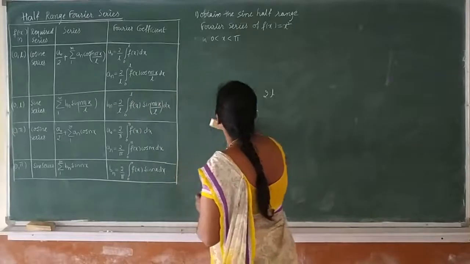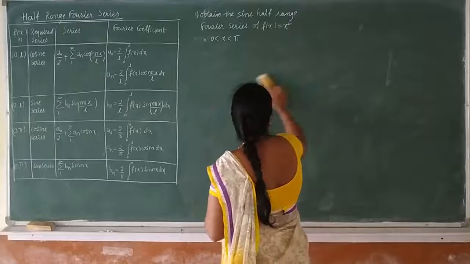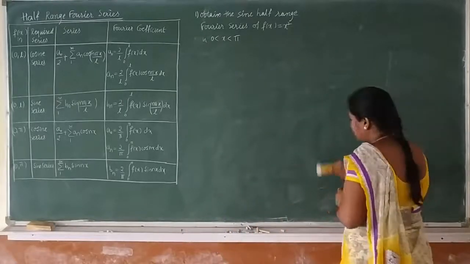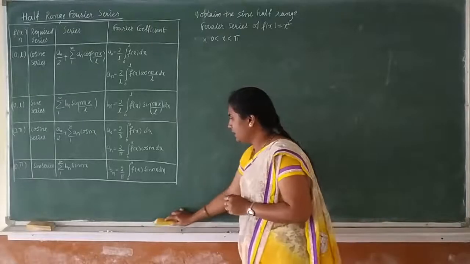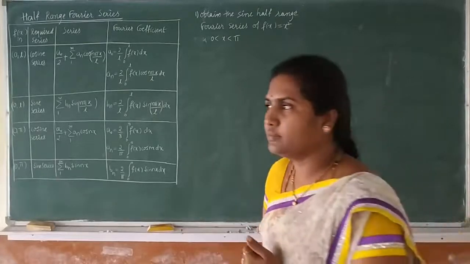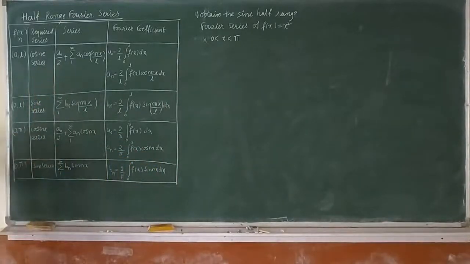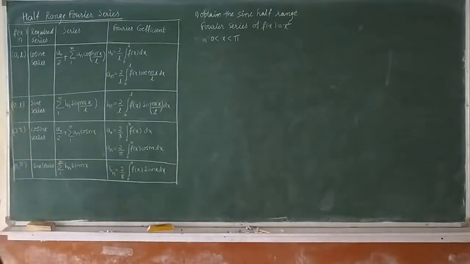Why are we finding the half range series? Because you have solved many examples and problems in which sometimes we simply found a Fourier series containing only sine terms, and sometimes a Fourier series which contains only cosine terms. For that reason we are showing the half range series here, that is, finding only the cosine Fourier series or only the sine Fourier series.